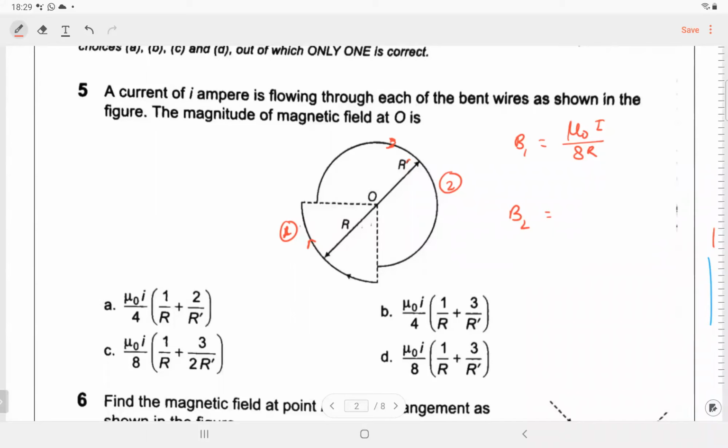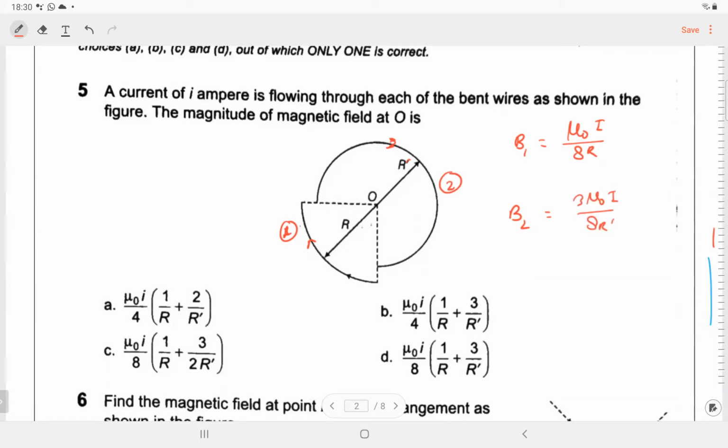What is the field because of the second wire, which is 3/4 of the circle? 3/4 of the circle means the length is 3/4, so the magnetic field will also be 3/4 times mu naught I by 2r, so that will become 3 mu naught I upon 8r. The magnetic field due to the second wire is